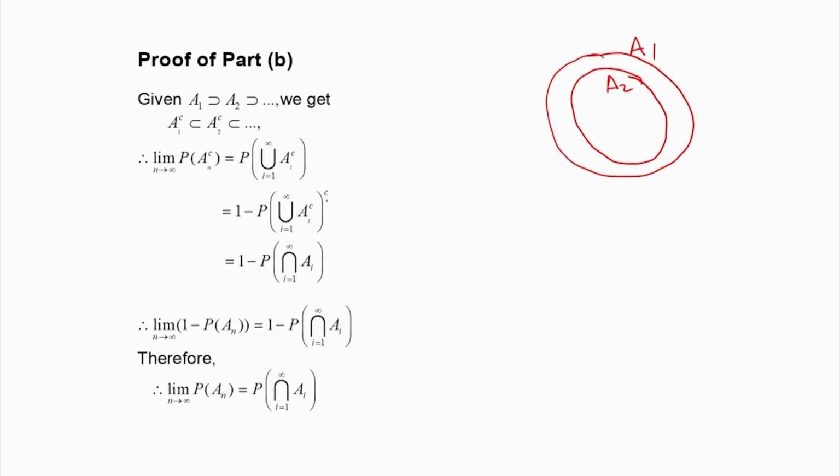Now, if I apply De Morgan's law, what will I get? The complement of a union will be an intersection, and the complement of A_i complement will be A_i. Therefore, the limit of the probability of A_n complement is equal to 1 minus the probability of this event, that is, the intersection of A_i, i equal to 1 to infinity.